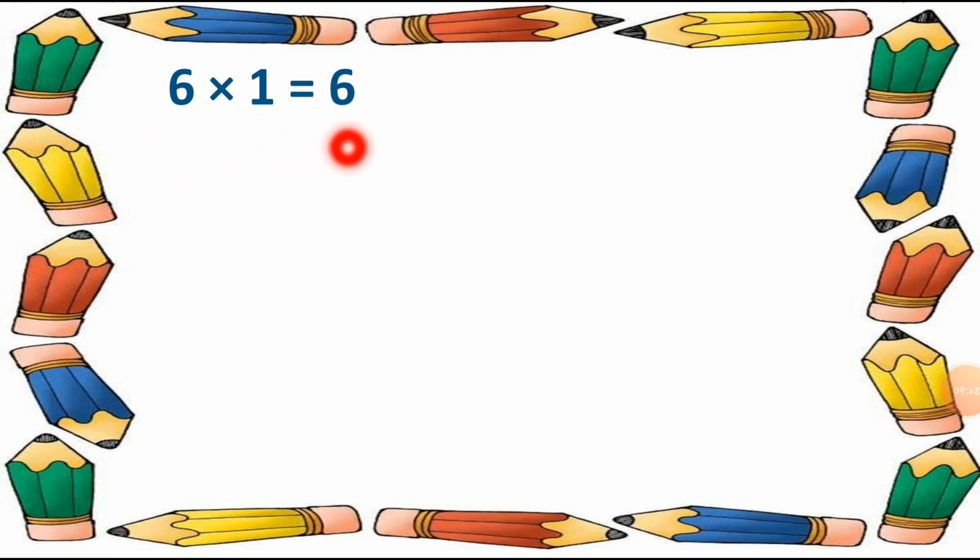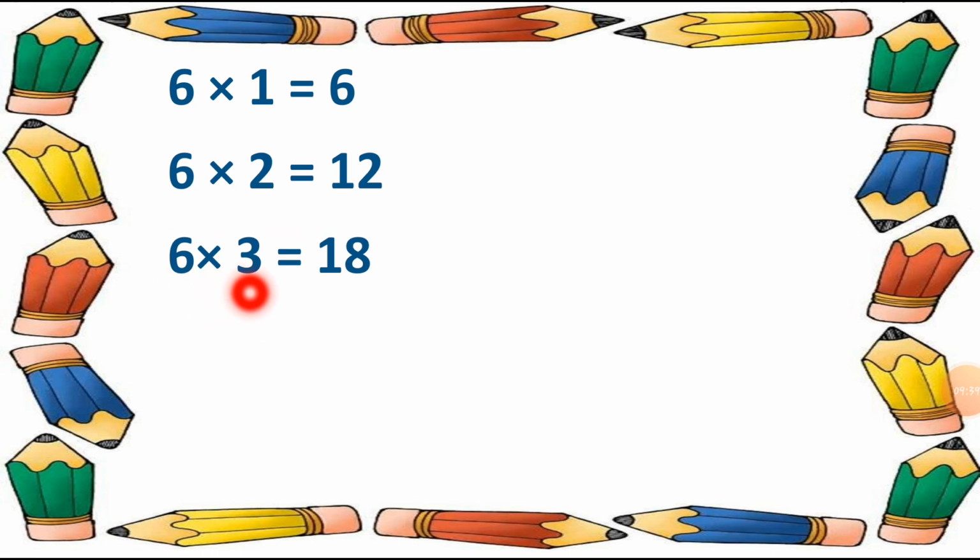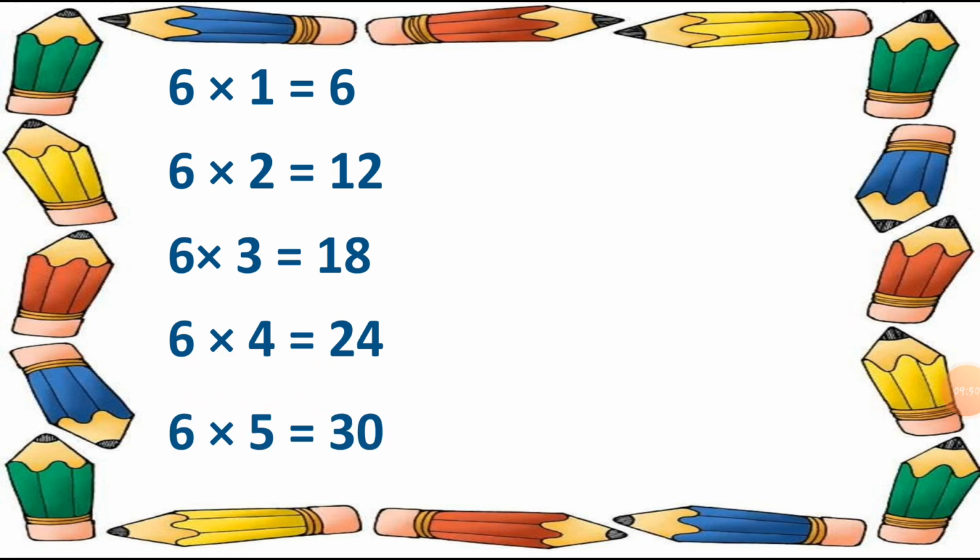6 ones are 6. Then 6 twos are 12. Then 6 threes are 18. 6 fours are 24. After it, 6 fives are 30. Then 6 sixes are 36.